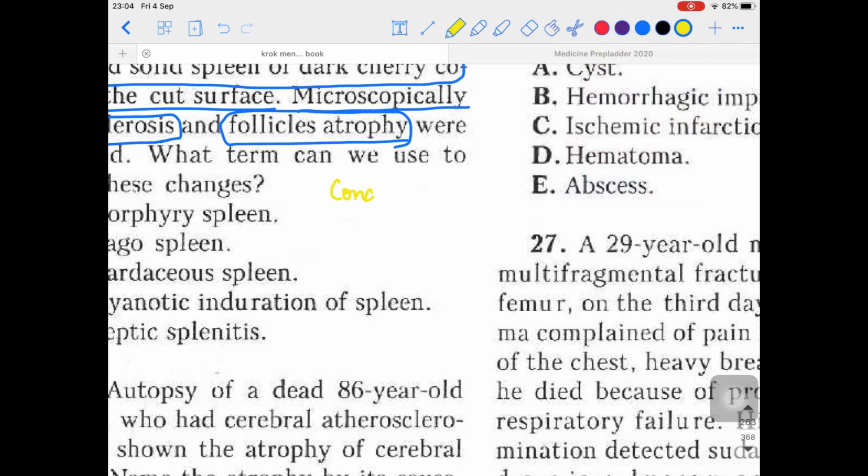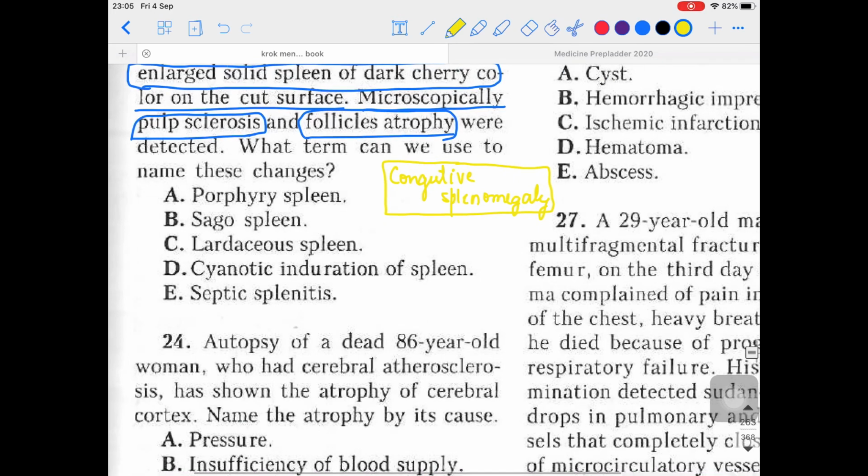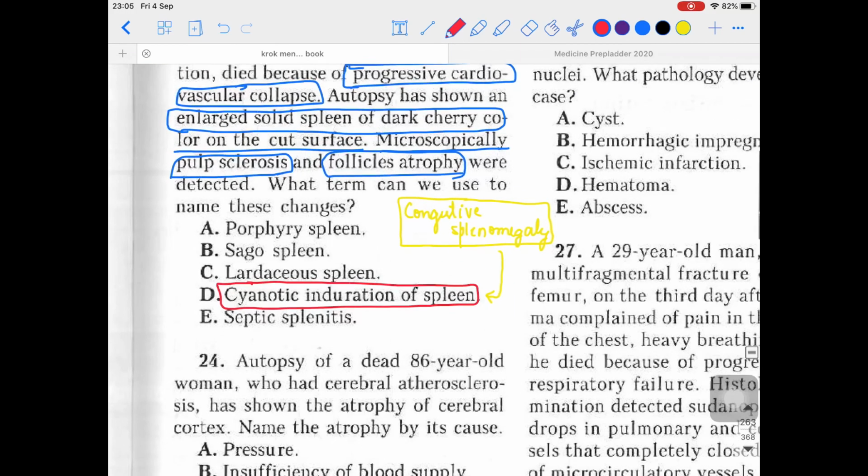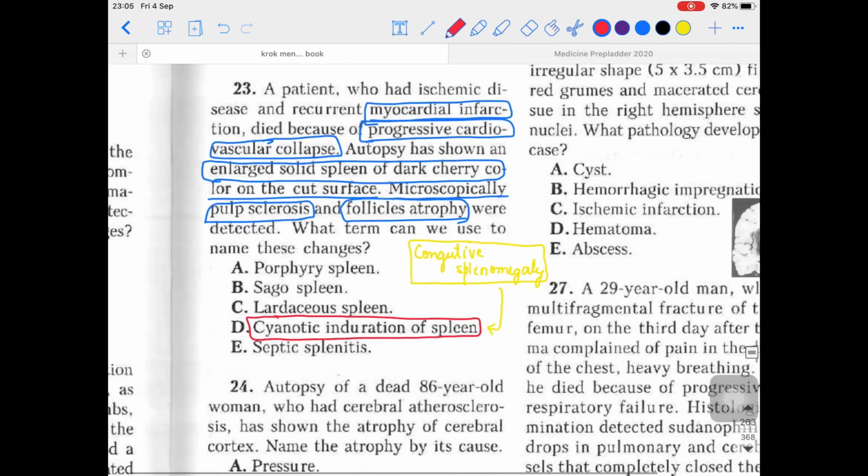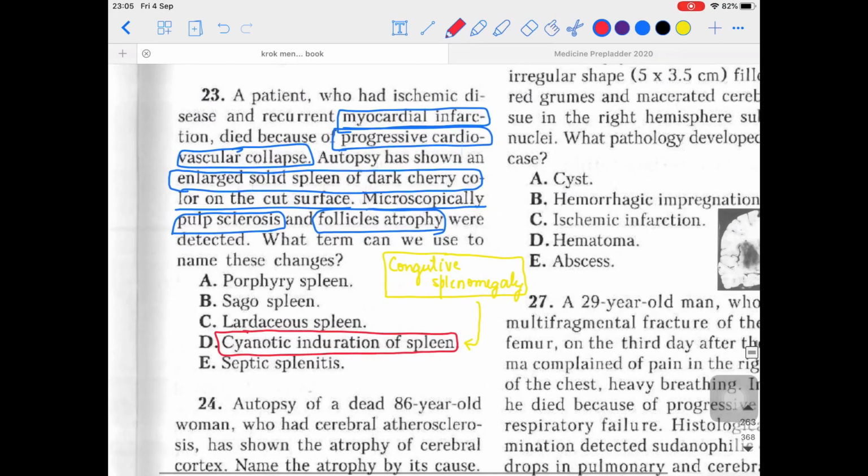Now you must be surprised that this is not in the options, congestive splenomegaly. Congestive splenomegaly is the other name for the cyanotic induration of spleen, or you can say it can also be called cyanotic induration of spleen. Now what am I talking about, that congestive splenomegaly? What actually happens?